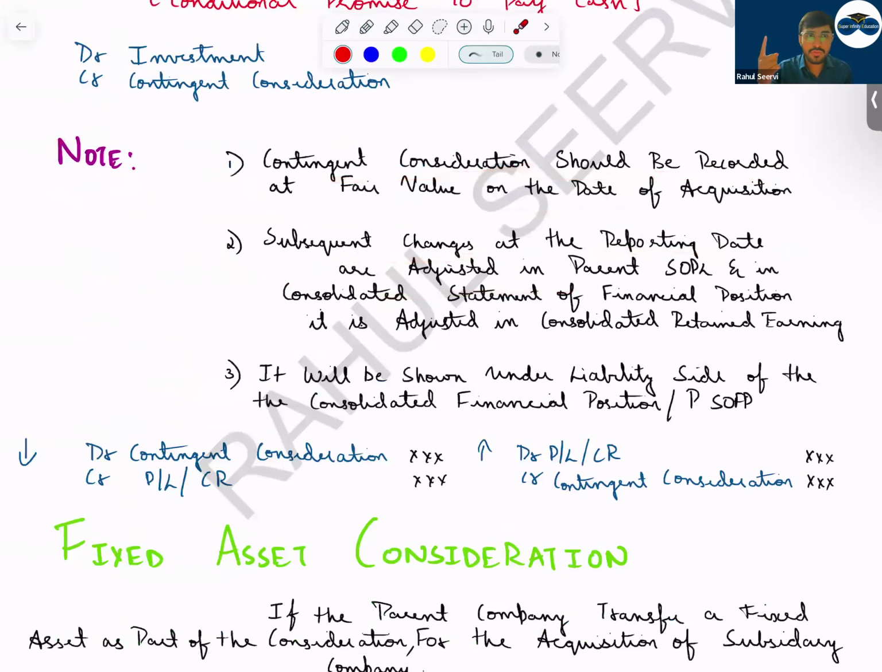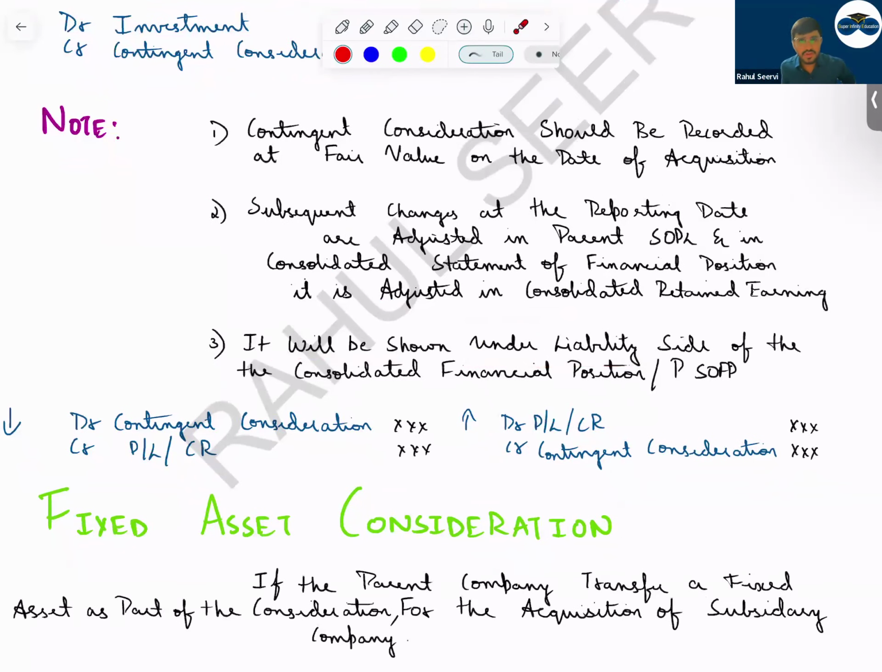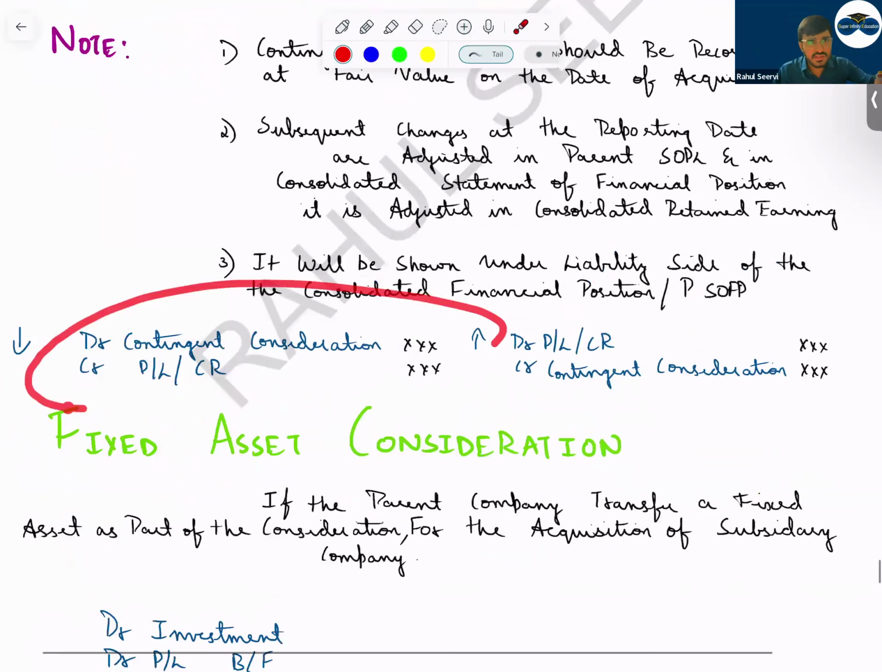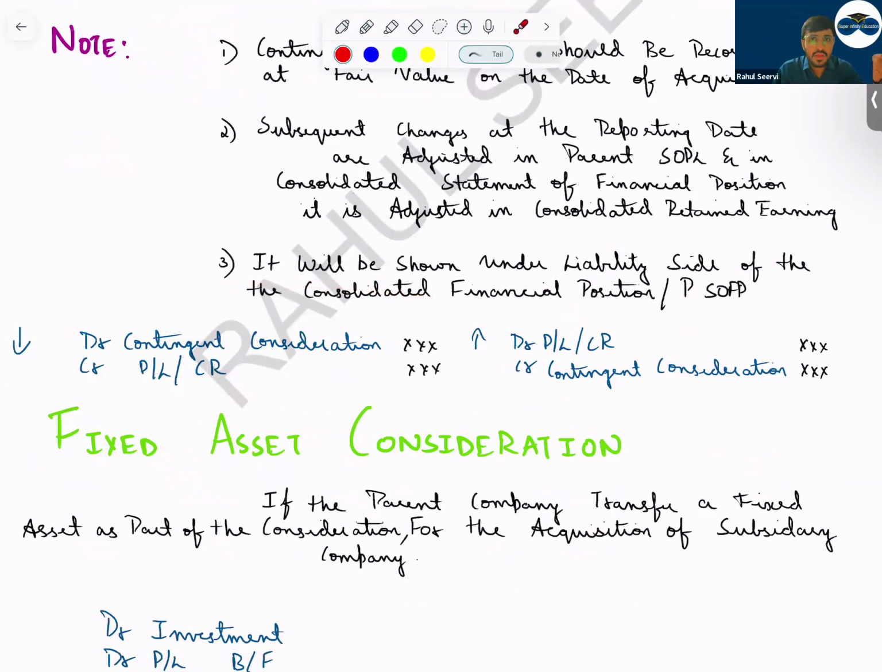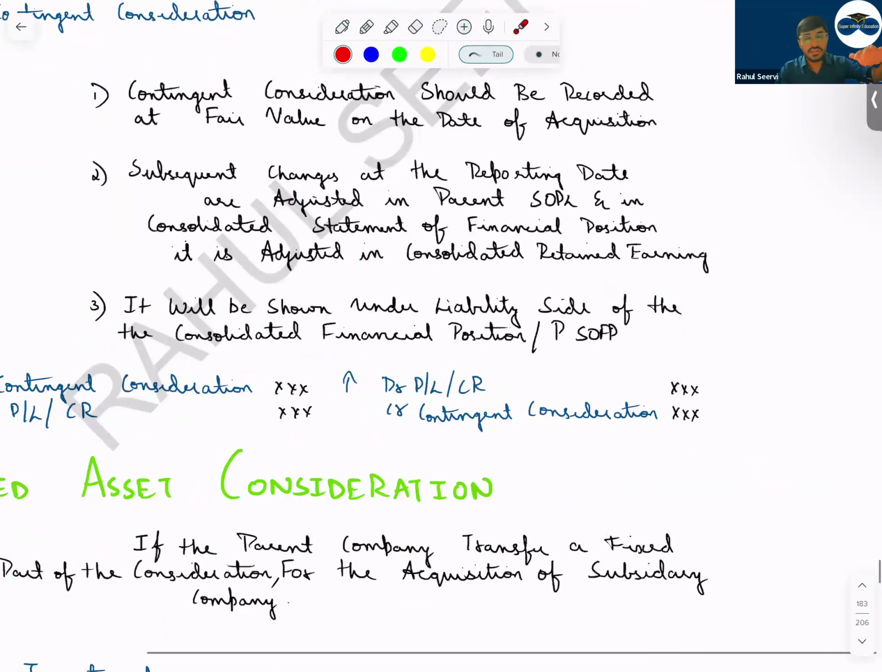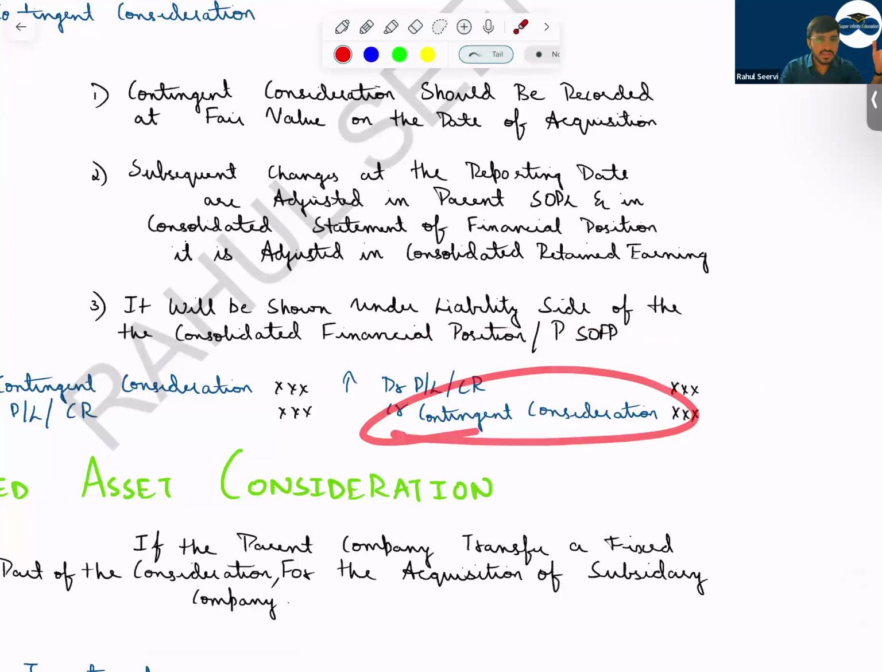Now this is an impact for which company? This is an impact for the parent company, so parent company retained earnings will be affected. If you're preparing the balance sheet, or the P&L, the P&L will take a hit. We'll see in which category later. It should be shown under the liability side of the consolidated financial position in SOFP. If the value of the contingent consideration is decreasing, that means it's a gain for us because the value of the liability is decreasing. So we record: debit contingent consideration, credit P&L or retained earnings. If the contingent consideration value is increasing, we credit contingent consideration and debit P&L or retained earnings as a loss.